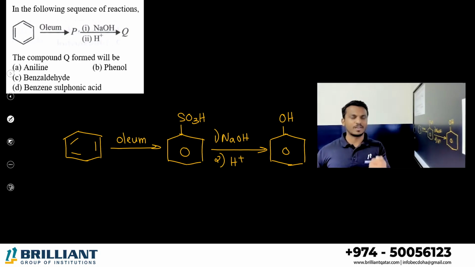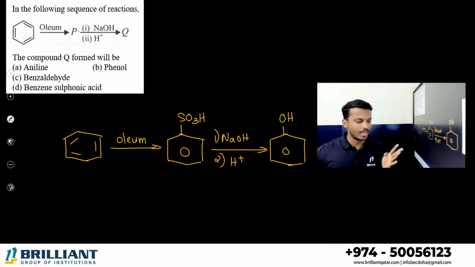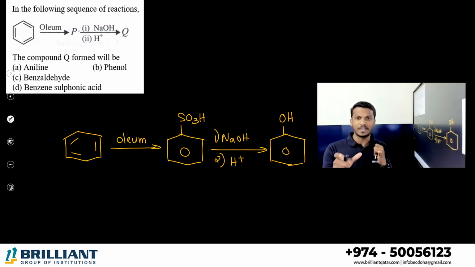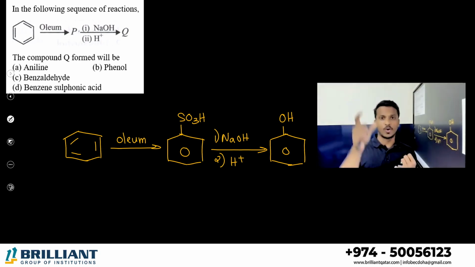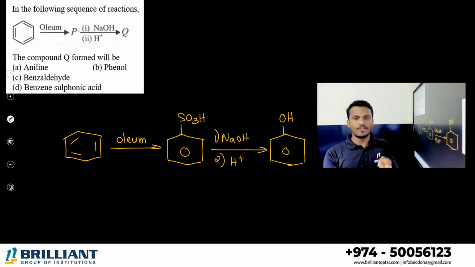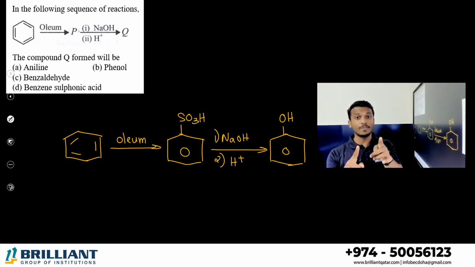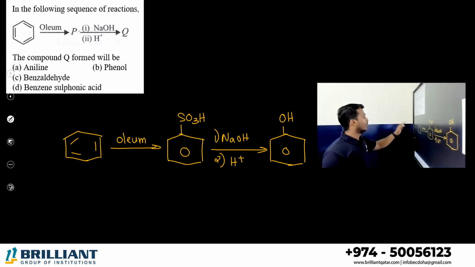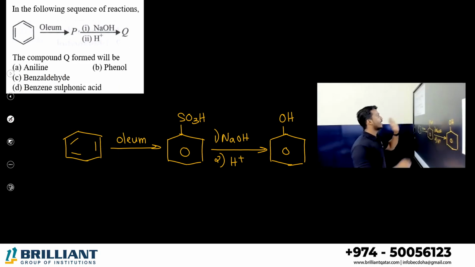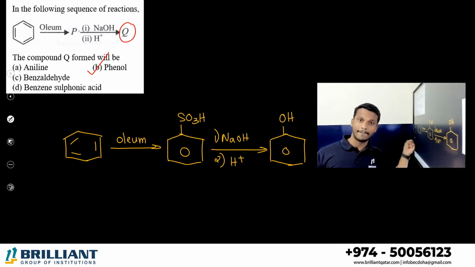In total, in this chapter you have studied around 4 methods of preparation of phenol. As per NCERT order, first is from chlorobenzene, the Dow process. Second is from benzene. Third is from aniline, diazotization, then warm water. And fourth one is from cumene. Correct. So, in the following reaction, what is the final product Q? That is nothing but phenol. This is one of the methods of preparation of phenol from benzene.